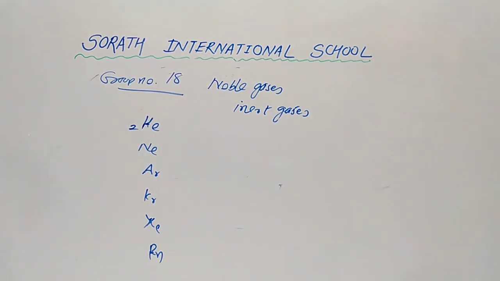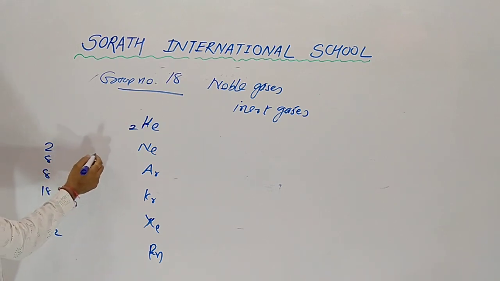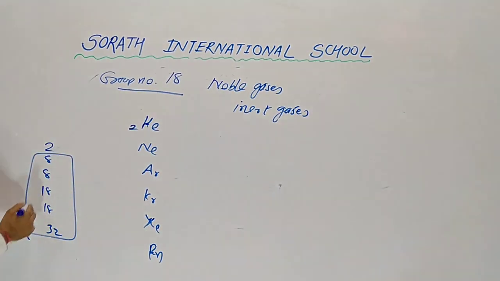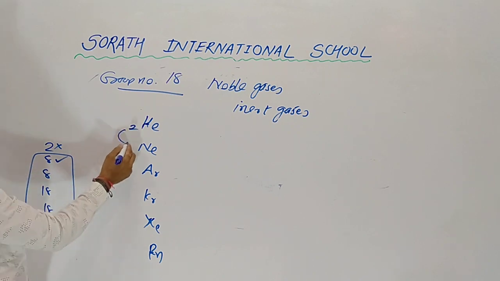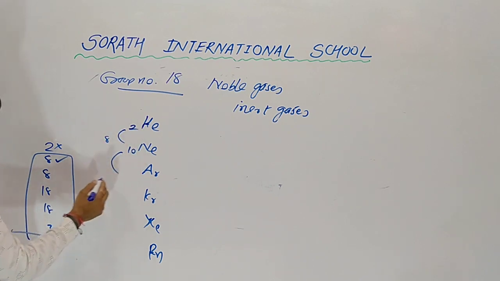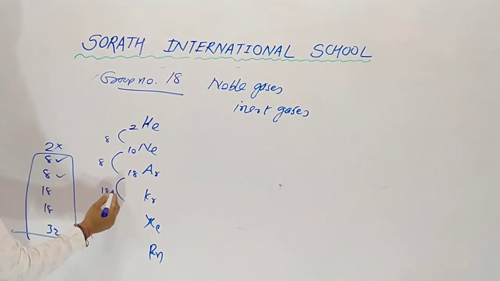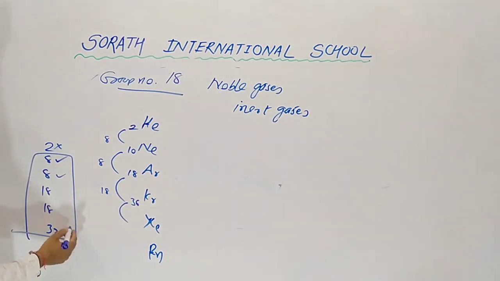First element having atomic number 2. Code 2, 8, 8, 18, 18 and 32. So here elements are 6, so we have to apply code 5. So 2 plus 8, 10. 10 plus 8, 18. 18 plus 18, 36.